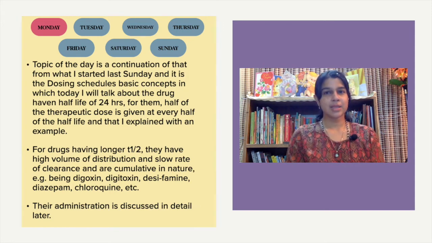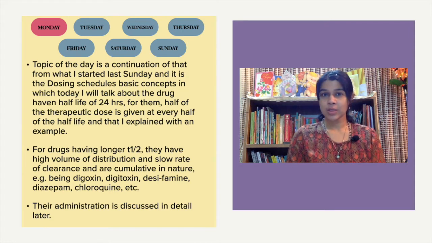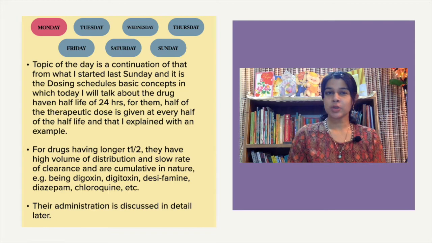The second point I covered was that if the half-life is too long, that is, volume of distribution is very high and the rate of clearance is very slow, then what can we do about such drugs? Very good examples are digoxin, desipramine, diazepam, digitoxin, etc. In such cases, the steady-state plasma concentration would be achieved in 4 to 5 half-lives. So should we wait for such a long time, or what should we do? That was a suspense I kept for the next day. That was all for Monday, and moving on to our next episode now.